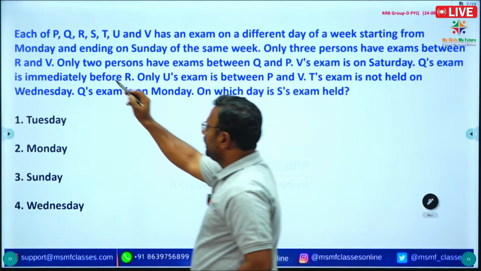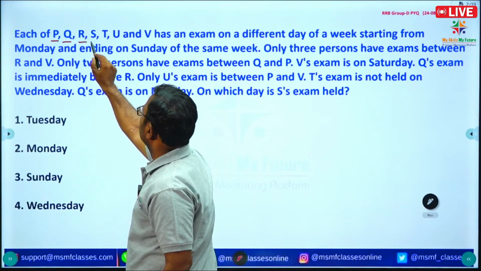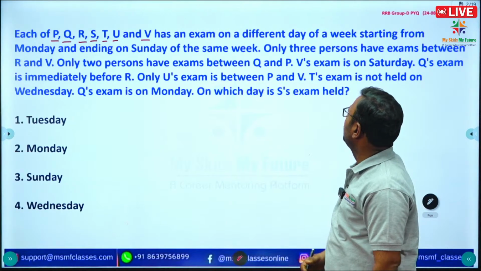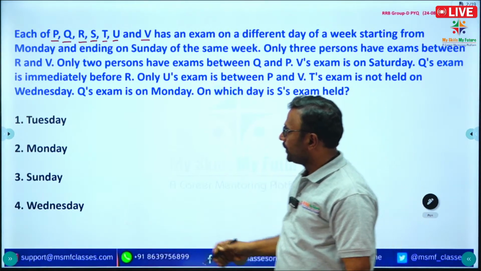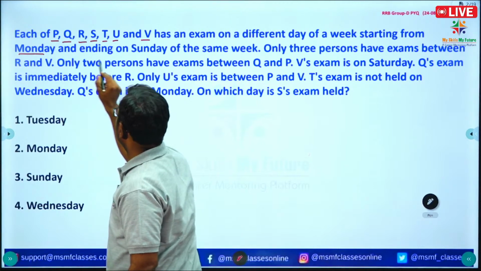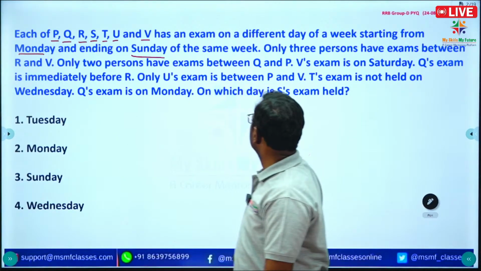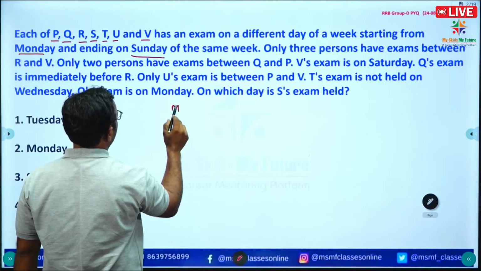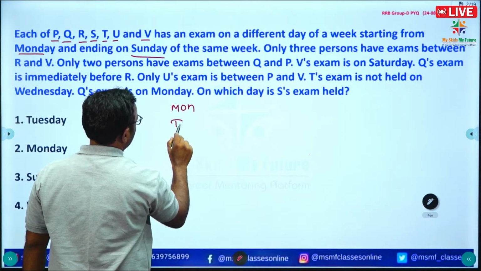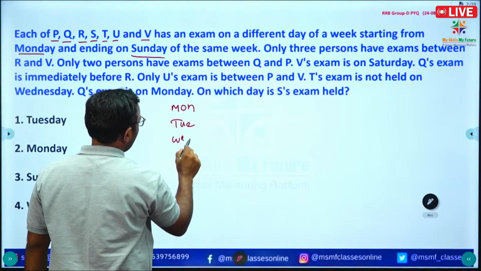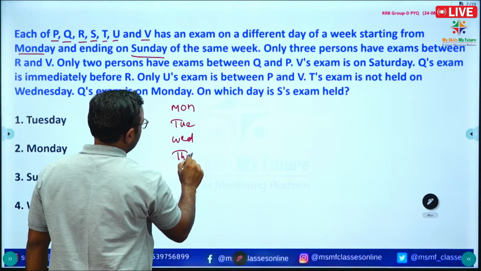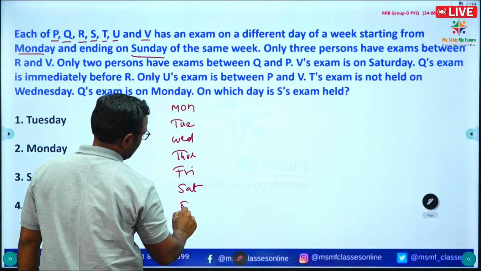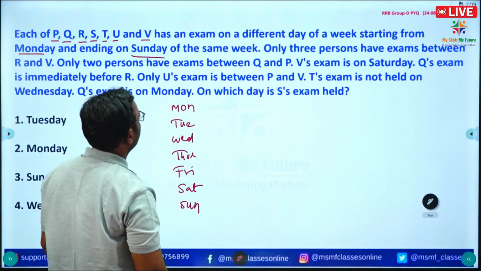Each of P, Q, R, S, T, U and V has an exam on a different day of the week, starting from Monday and ending on Sunday of the same week. Okay, right, starting from Monday, ending on Sunday. So, Monday, Tuesday, Wednesday, Thursday, Friday, Saturday, Sunday.